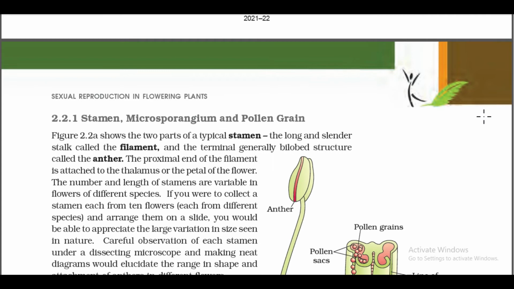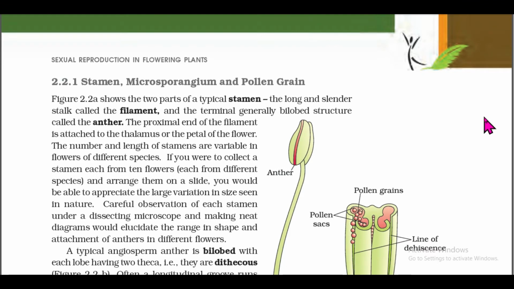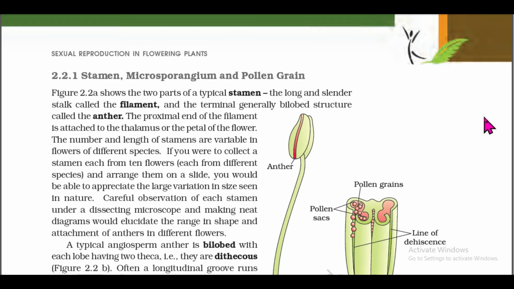2.2.1 Stamen, microsporangium and pollen grain. Figure 2.2a shows the 2 parts of a typical stamen, the long and slender stalk called the filament and the terminal generally bilobed structure called the anther. The proximal end of the filament is attached to the thalamus or the petal of the flower. The number and length of stamens are variable in flowers of different species.